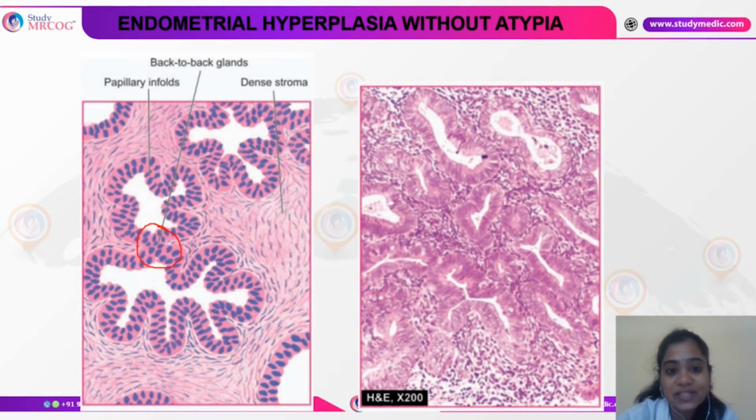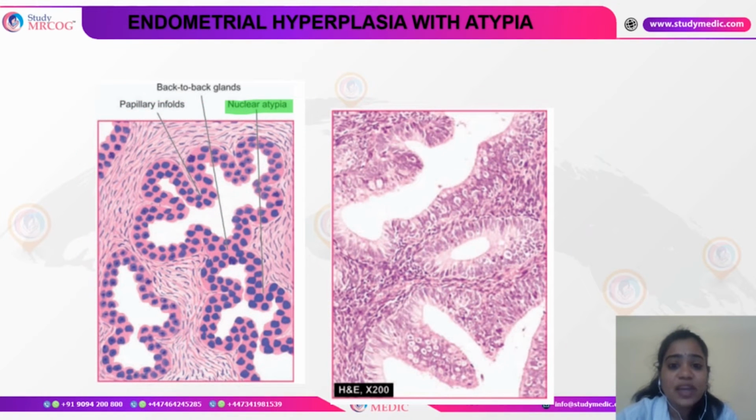That means the glands are enlarged, and there will be infoldings, like papillary infoldings, which look like finger-like projections. Because the glands are crowded, we call this a back-to-back arrangement of the glands, which is one of the important histopathological features.